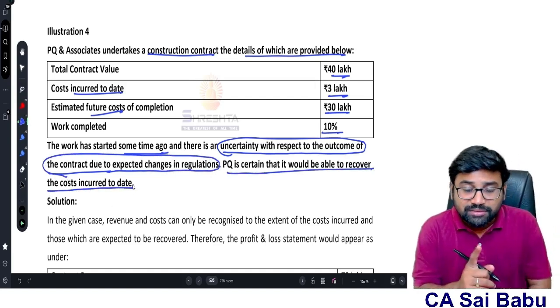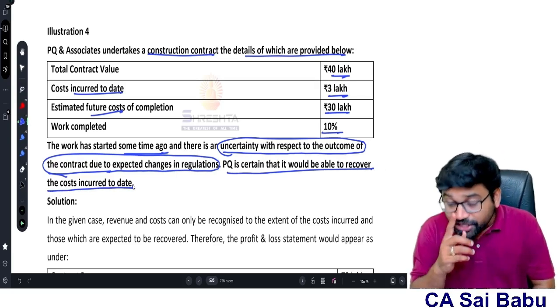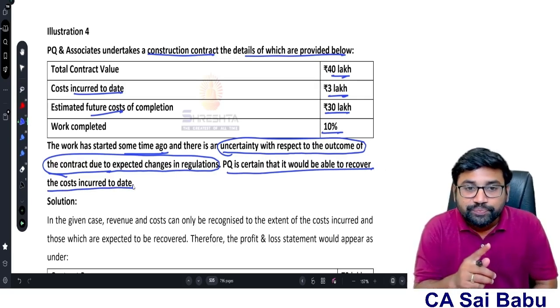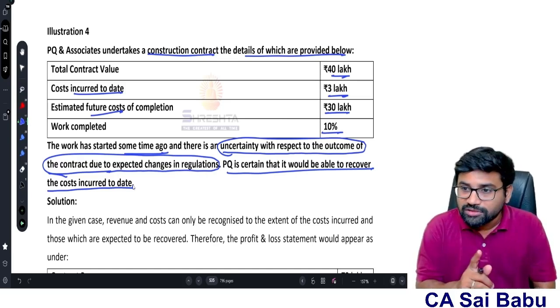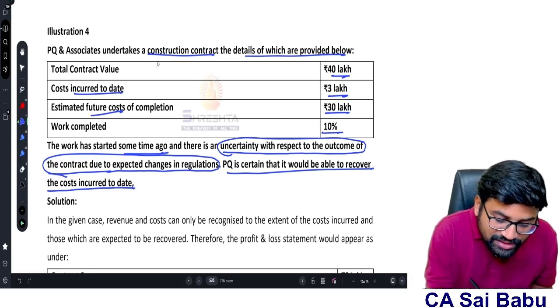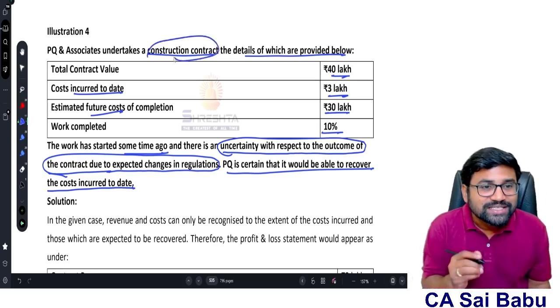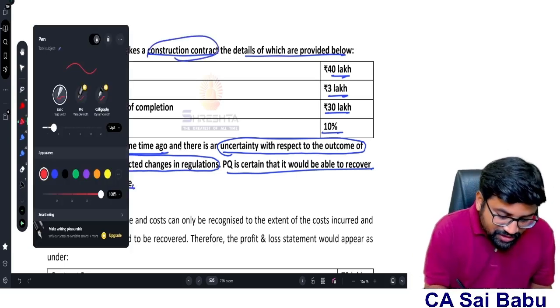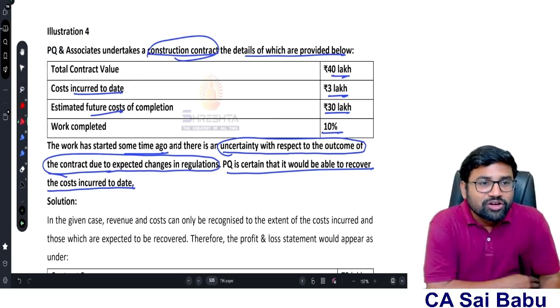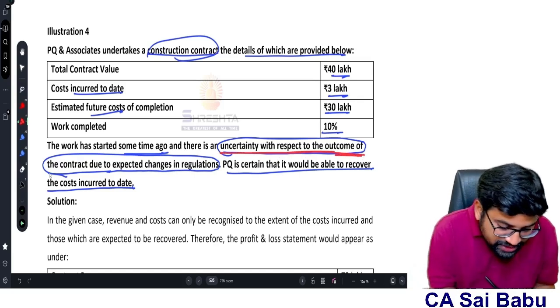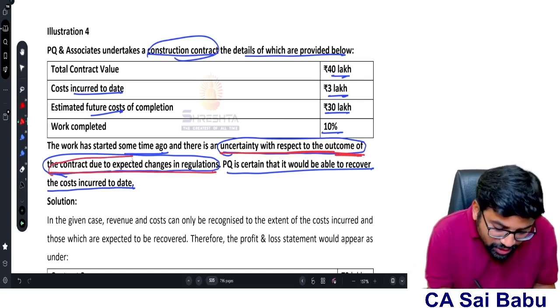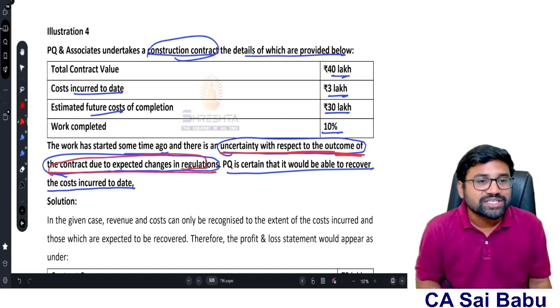If you remember my discussion relating to recognition of contract revenue, I told you there are two situations, whether the outcome is estimated reliably or not. Here in this case, whether the outcome of this construction contract is estimated reliably or not, tell me. In the question itself, they said there is uncertainty with respect to the outcome of the contract due to the unexpected changes.